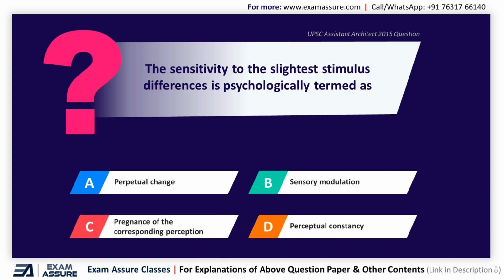Next question. The sensitivity to the slightest stimulus differences is psychologically termed as option A perpetual change, option B sensory modulation, option C pregnance of corresponding perception, option D perceptual constancy. And the correct answer is option C pregnance of corresponding perception.